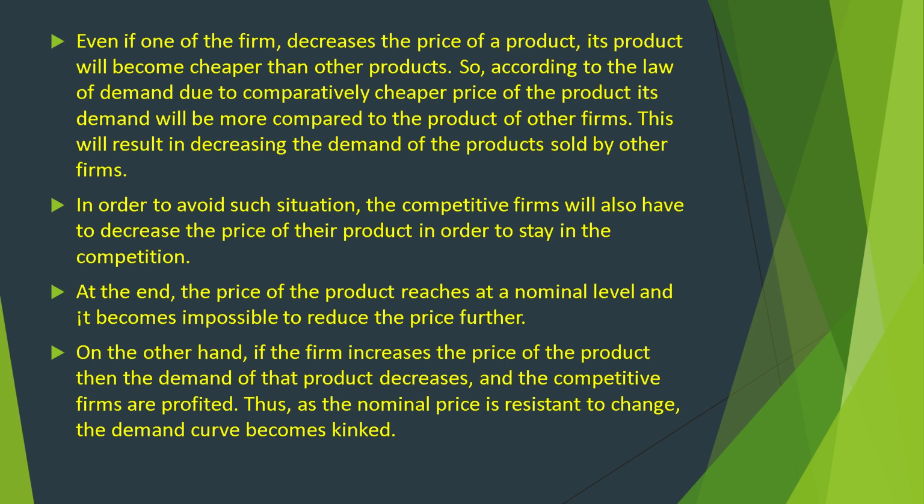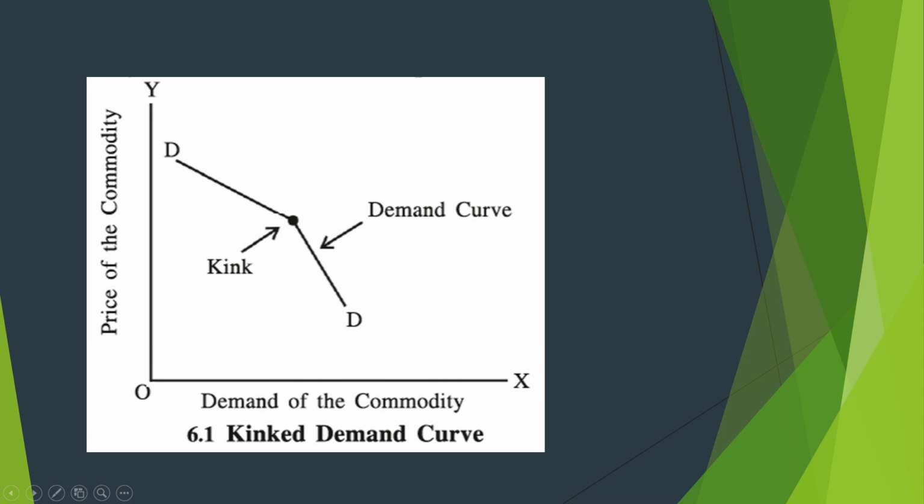At the end, the price of the product reaches a nominal level and it becomes impossible to reduce the price further. On the other hand, if the firm increases the price of the product, the demand for that product decreases and the competitive firms are profited. Thus, as the nominal price is resistant to change, the demand curve becomes kinked. Kinked demand curve. Price of the commodity, demand of the commodity.